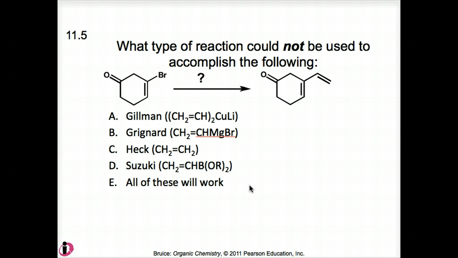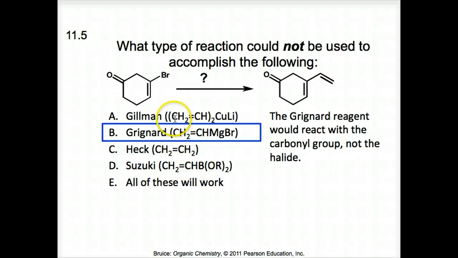With Grignard reagent, it reacts with another electrophilic carbon. The Grignard reagent has the leaving group, or the magnesium bromine departs. So it looks like the exception, the type of reaction that would not be used to accomplish this, would be B. Grignard reagent would react with the carbonyl group, not the halide, most likely. But Gilman, Heck, and Suzuki, again, reactions always couple an aryl, benzyl, or vinyl halide with a particular reagent. And the halogen is the leaving group.